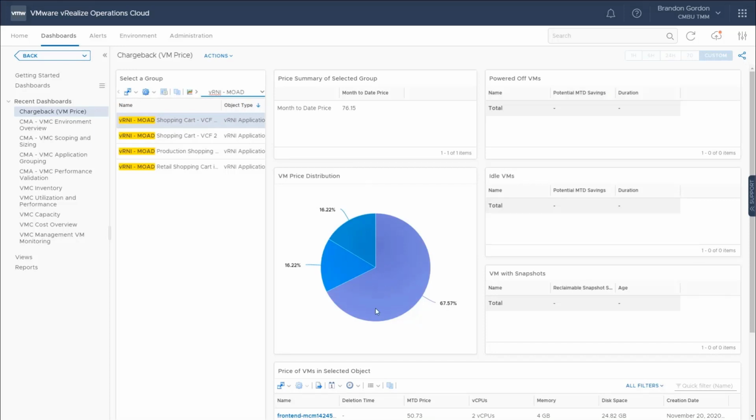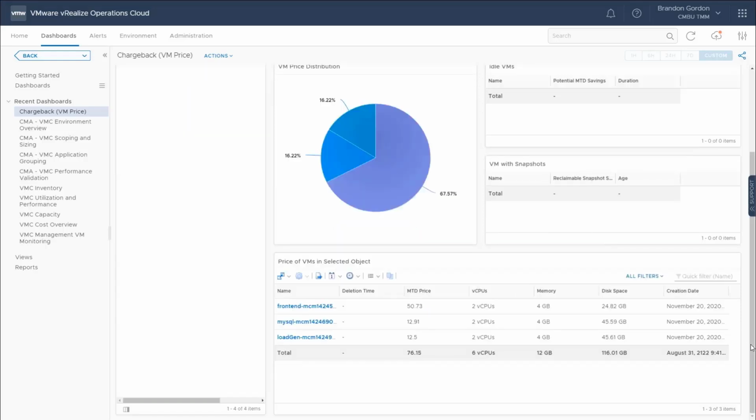So I can see all my virtual machines that make up this application here, my month-to-date price, and then if they were powered off, idle VMs or snapshots, they would be listed here. And then the last thing down here is the price of the virtual machines. So this is the details of all the virtual machines in this application.